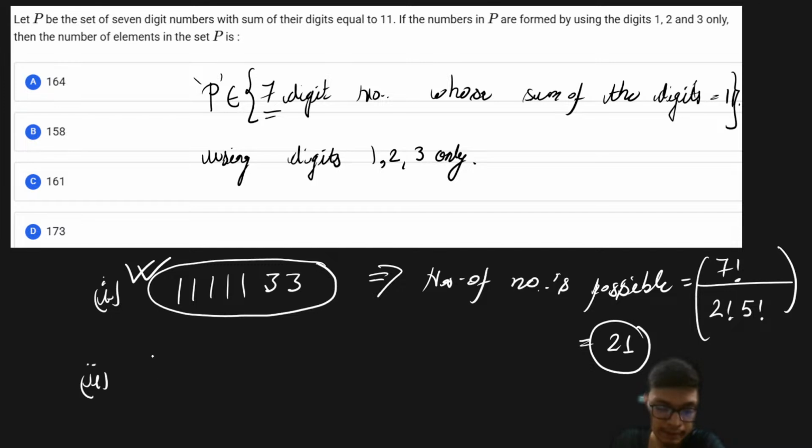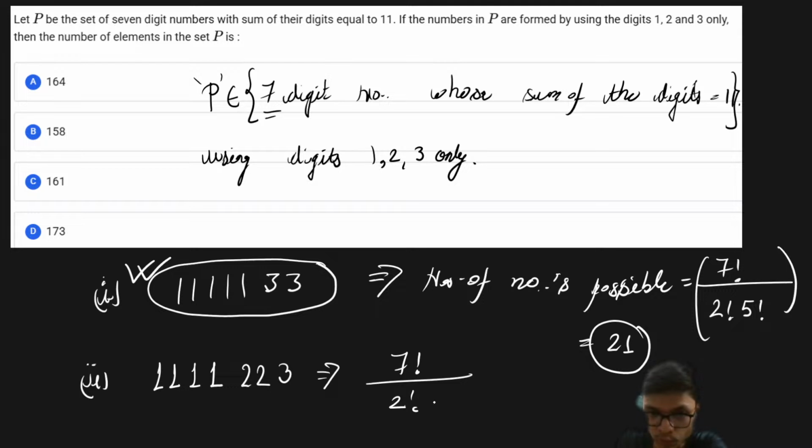Similarly, you can also make this sum 11 by taking 4 ones, 2 twos and 1 three. So 4 plus 4 plus 3 is going to be 11, right? So that is also a valid case. Therefore the number of numbers is going to be equal to 7 factorial divided by 2 factorial divided by 4 factorial, and that is going to be equal to 105, right?